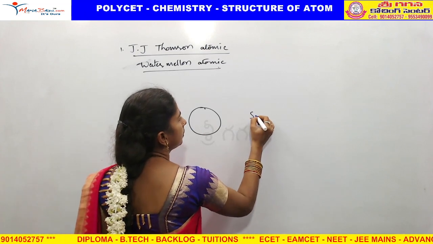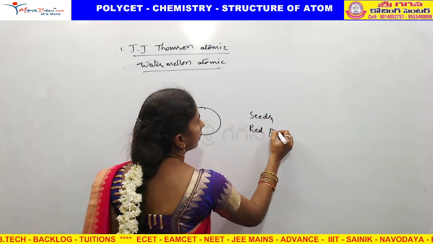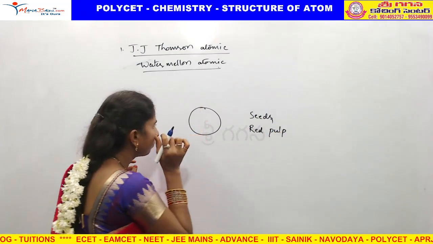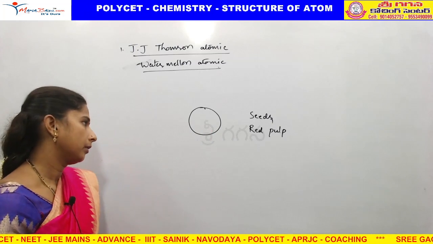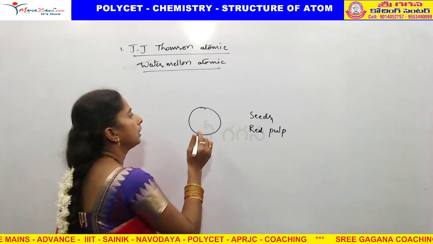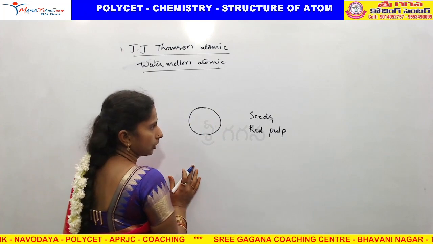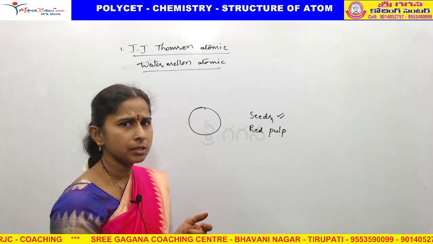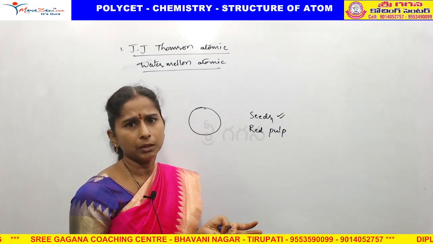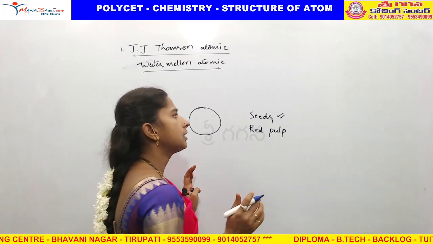Seeds are present, and a red color pulp is present inside the watermelon. So he compared an atom to a watermelon. The seeds are present in the watermelon randomly. There is no order, orderlessness is there for the seeds.